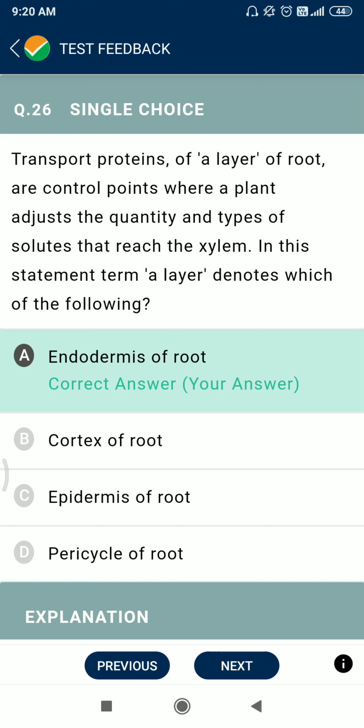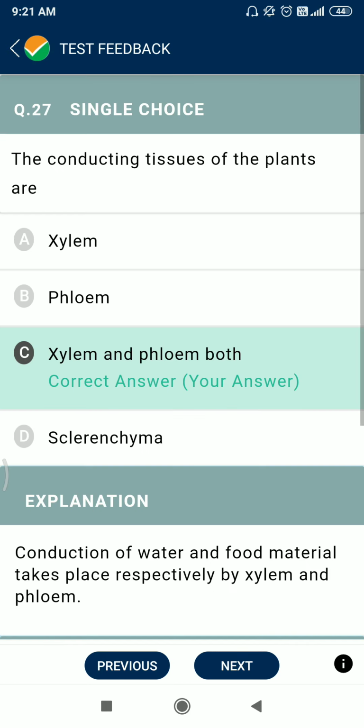Question number 26. Transport proteins of a layer of the root are control points where a plant adjusts the quantity and types of solutes that reach the xylem. In this statement, the term a layer denotes which of the following? Option first should also be correct: endodermis of roots. Question number 27. The conducting tissues of plants are xylem and phloem both. Conduction of water and food material takes place by xylem and phloem respectively.